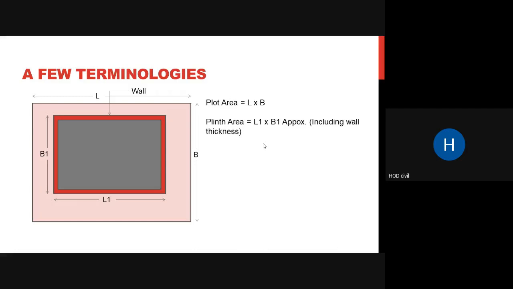In your plinth area, usually we do not include the courtyard area. What do you mean by courtyard area? I'll show you an image. You will understand what this courtyard area means. You do not include this open space that is given in your area. It may be a lift, or it may be a courtyard, or it may be a veranda. So these things are not included in your plinth area.